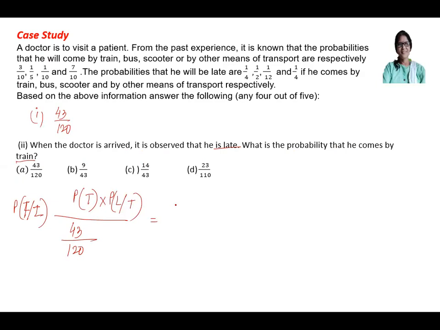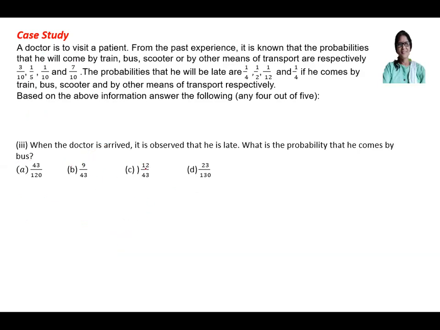So this will be how much? 1 by 4 multiplies 3 by 10 whole upon 43 by 120. So how much will it be? 3 by 40 multiplies 120 by 43. So 3, 9 by 43. 9 by 43 is the answer.